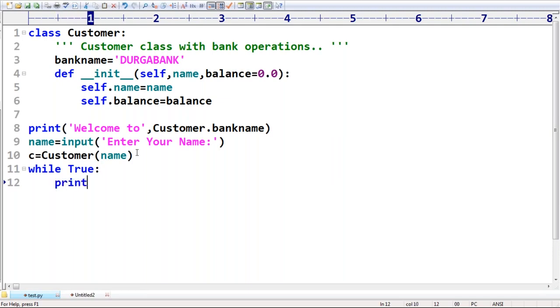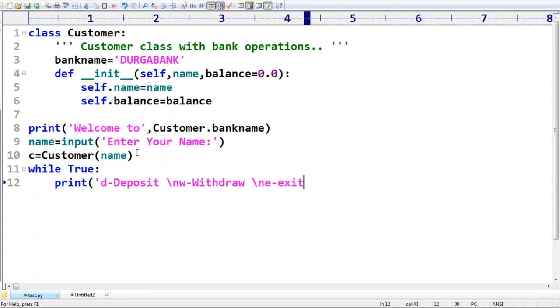Now I'm writing print: if you want to perform deposit operation, enter D for deposit, \n, W for withdraw, because I want to perform withdraw operation, \n, and E for exit.